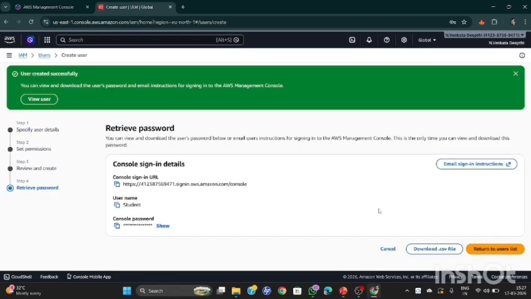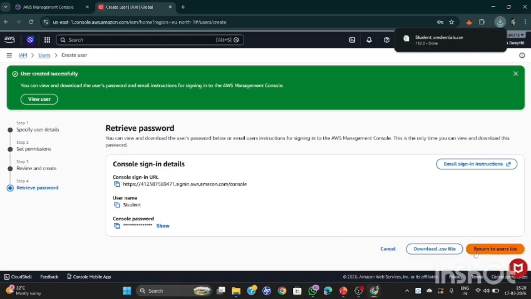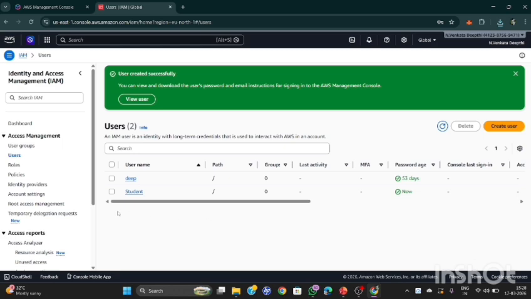You have successfully created a user. Here, copy this URL. The username is your student and this is your password. Download the CSV file. Return to the users list. Here is the user you have created right now.